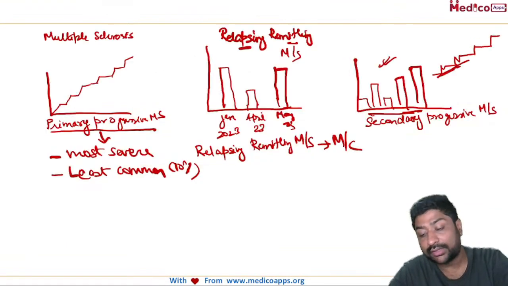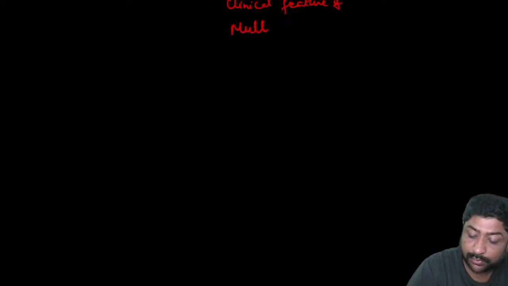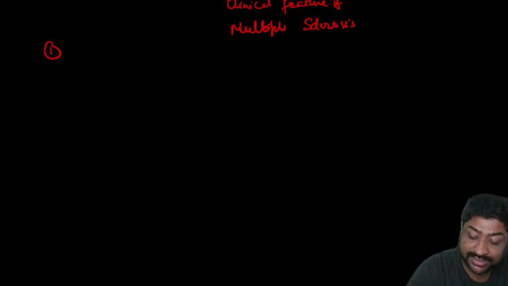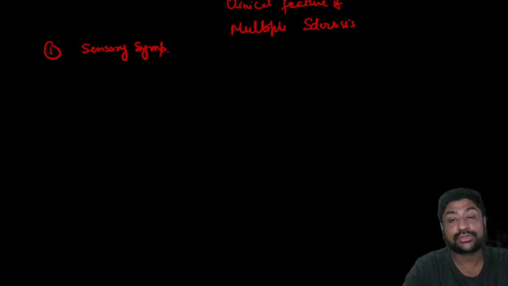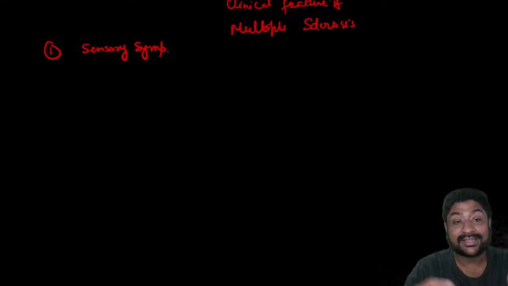So let's look quickly at the clinical features of multiple sclerosis. What is the most common presenting feature? The most common presenting feature of multiple sclerosis is sensory symptoms. What are the sensory symptoms I'm talking about? Pins and pricks sensations will be there. What other sensory symptoms will be there? There can be paresthesias.